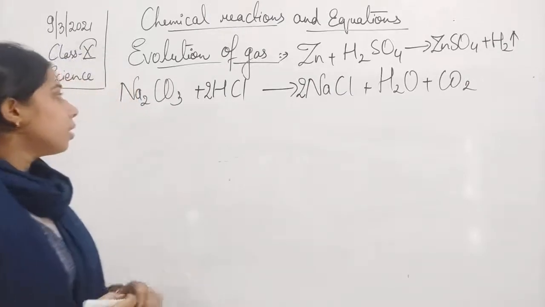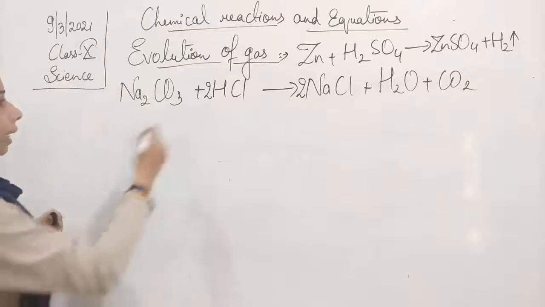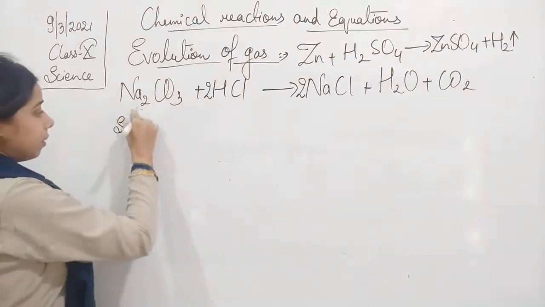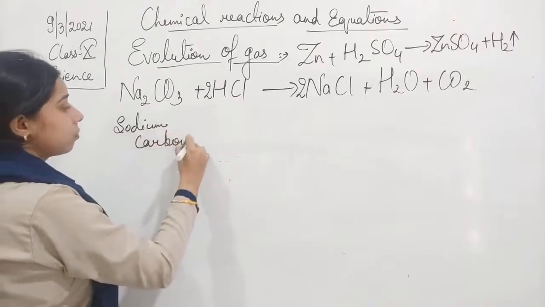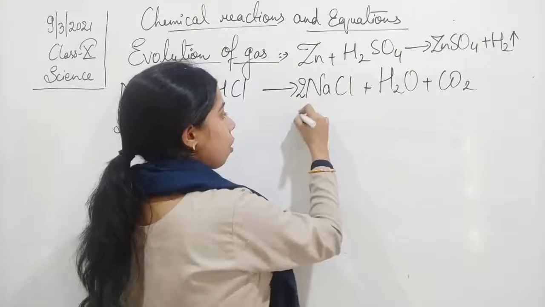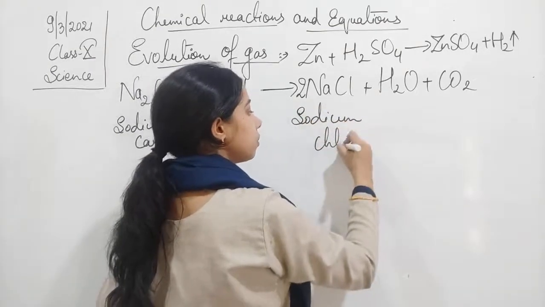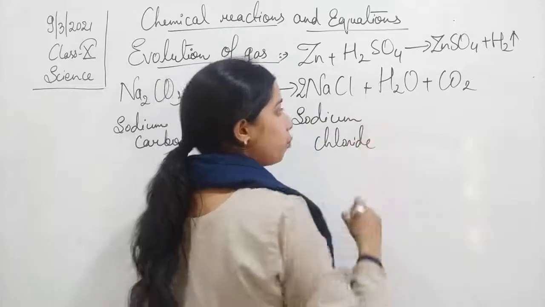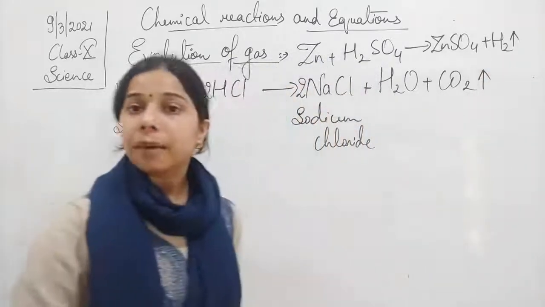Okay, so you see here, when the sodium carbonate is added into the dilute hydrochloric acid, then there is a formation of sodium chloride and water,